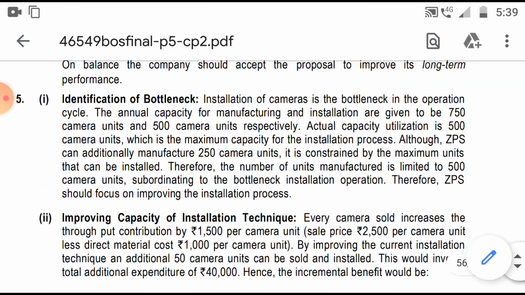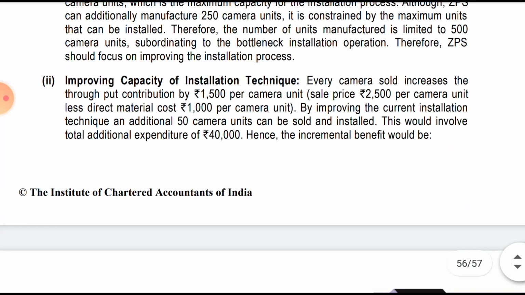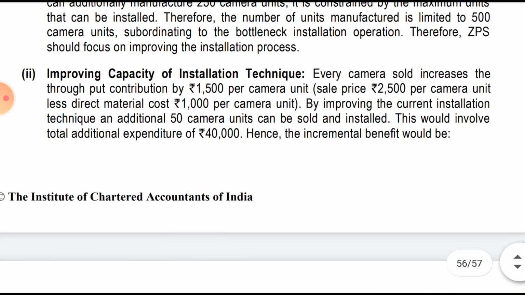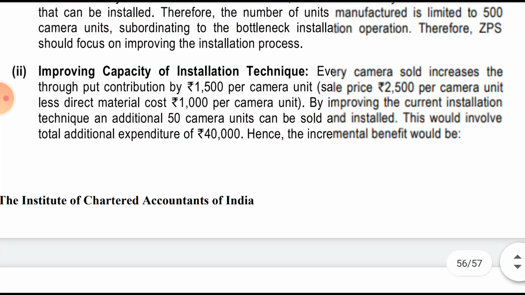So answer, improving the capacity. So it is advisable to improve the capacity. Improving the capacity of the installation technique. Every camera sold increases the throughput contribution by 1500, that is 2500 minus 1000 variable cost. By improving the current installation technique, an additional 50 cameras can be sold and installed.